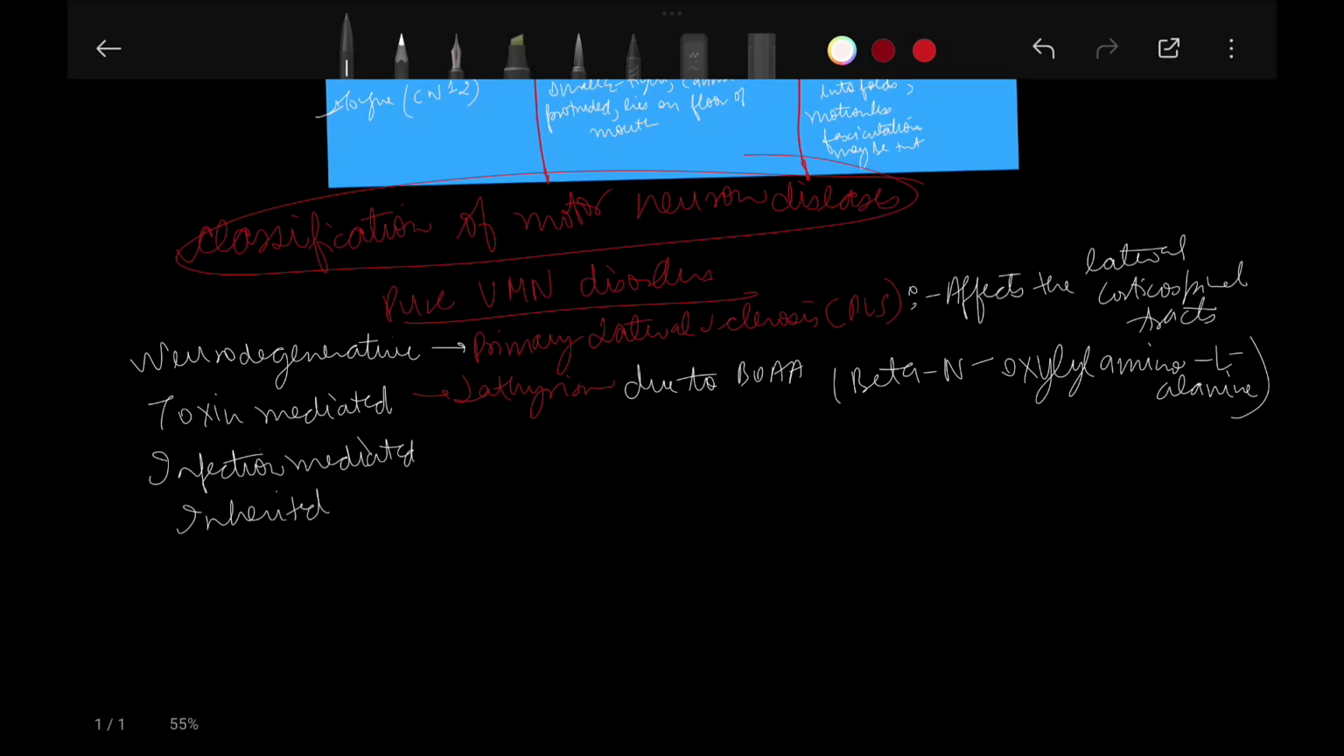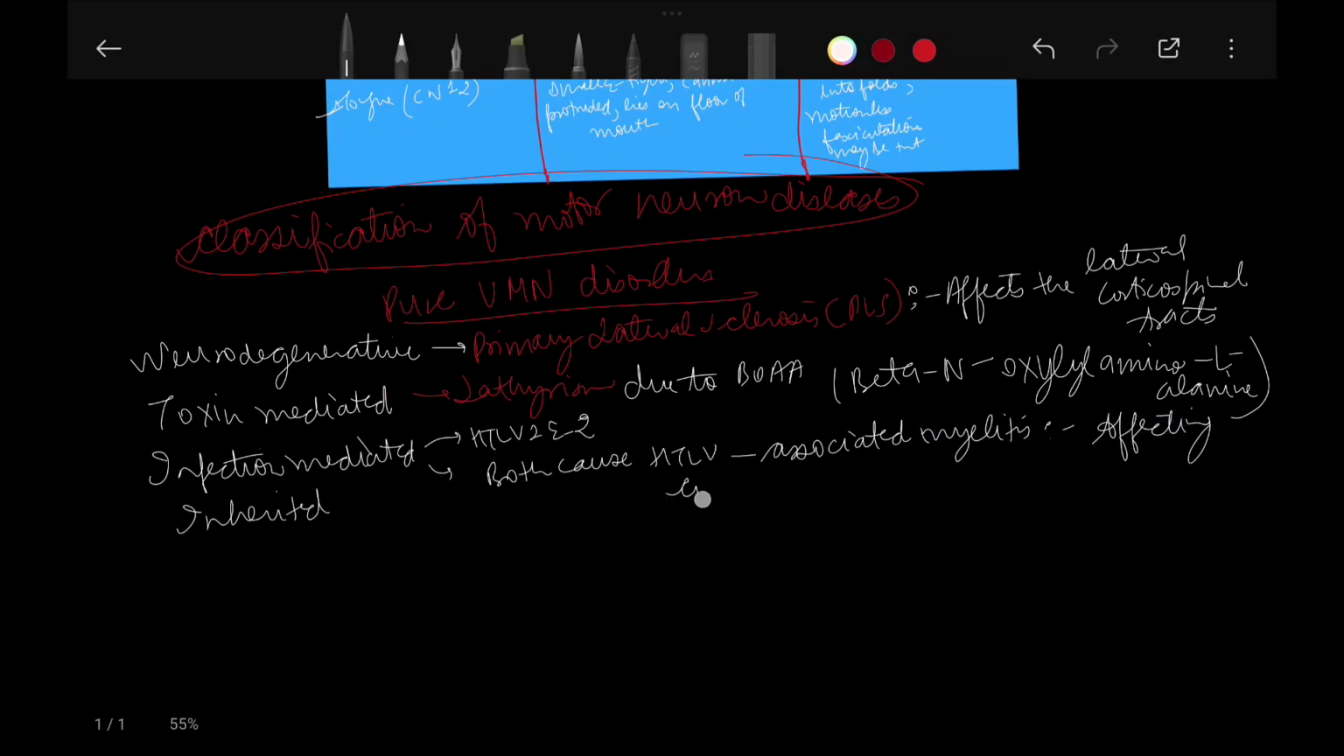Toxin mediated through lathyrism, and infection mediated by HTLV1 and 2, and both cause HTLV associated myelitis, affecting the corticospinal tract. Inherited, it is seen in hereditary spastic paraplegia.